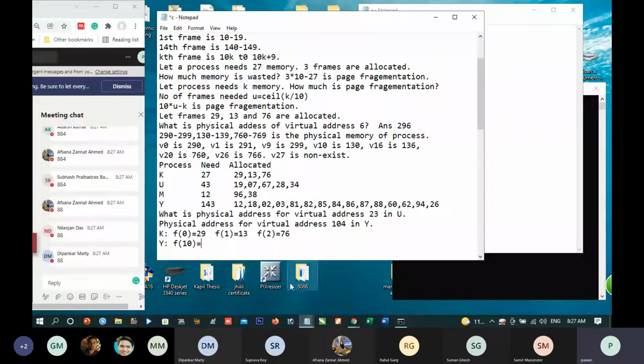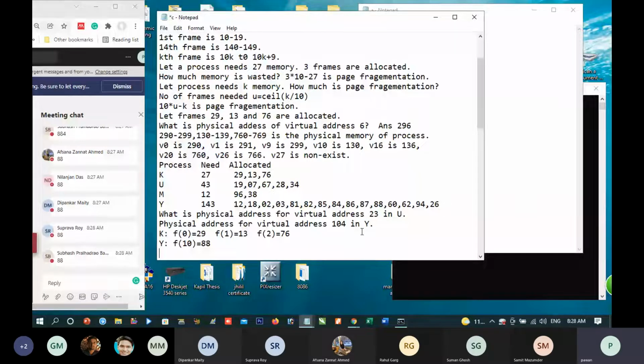Let us start counting from 0: 0, 1, 2, 3, 4, 5, 6, 7, 8, 9, 10. So frame 10 is 88. Is it correct? Now, what is the physical address for virtual address 104 in Y?